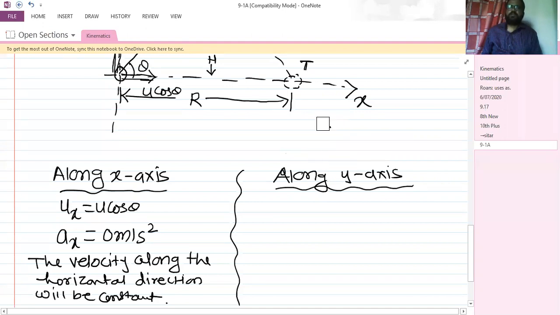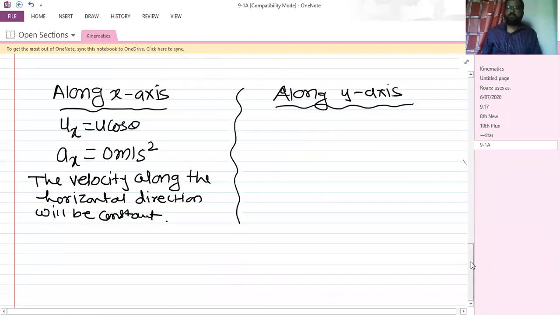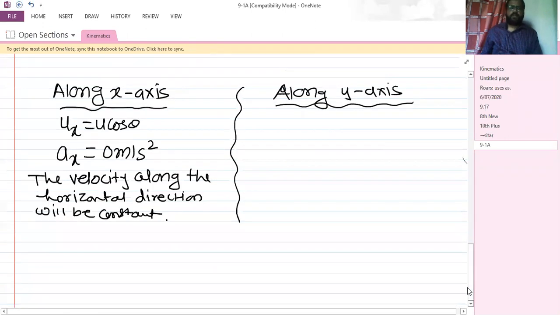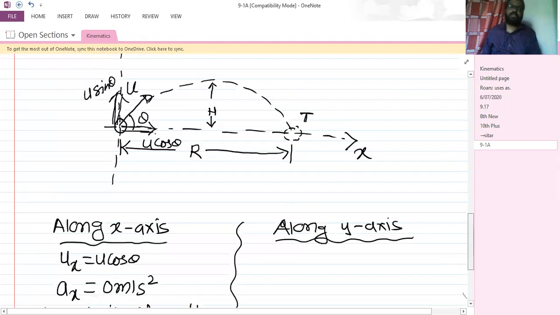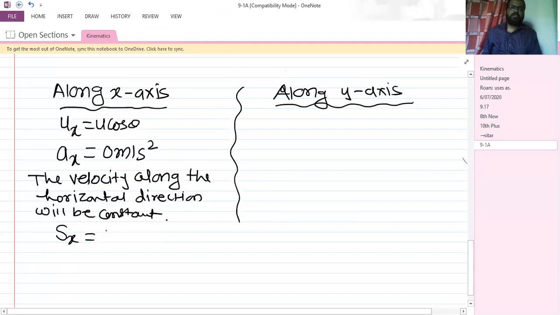Okay. So acceleration is equal to 0 along the horizontal direction. Now, tell me what is the displacement along the x-axis. Displacement along the x-axis is the horizontal distance traveled by this projectile, and it is equal to capital R. So you can write the displacement along x-axis, that is sx, is equal to capital R.